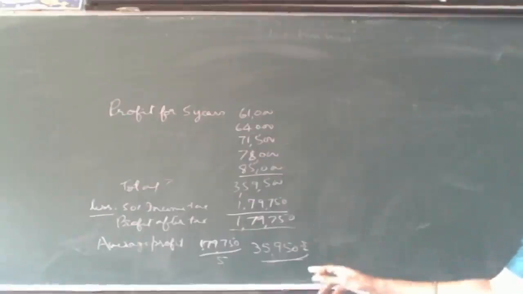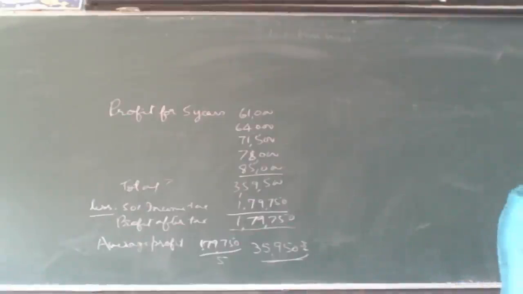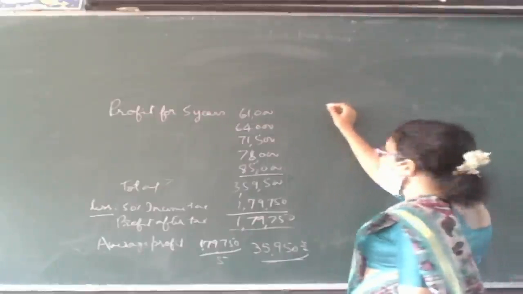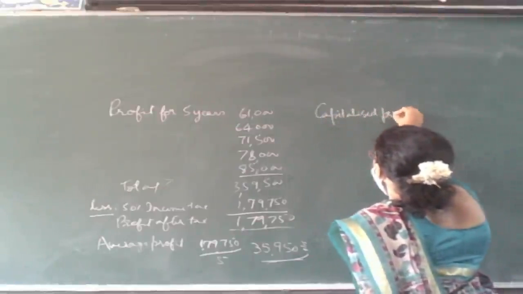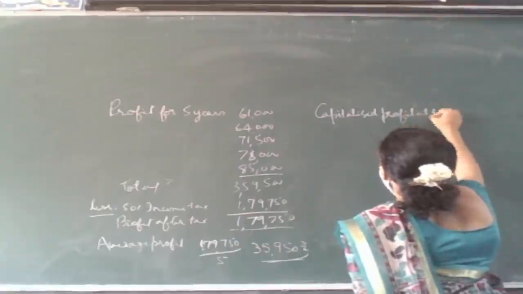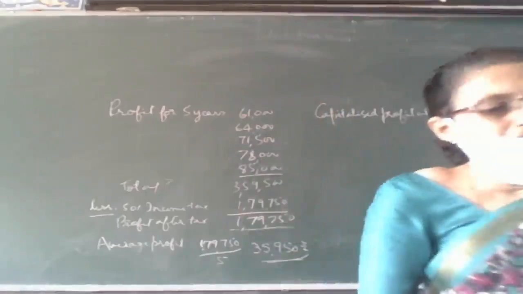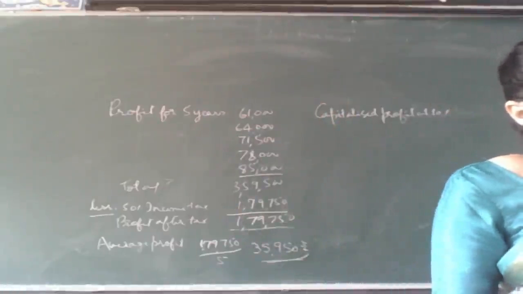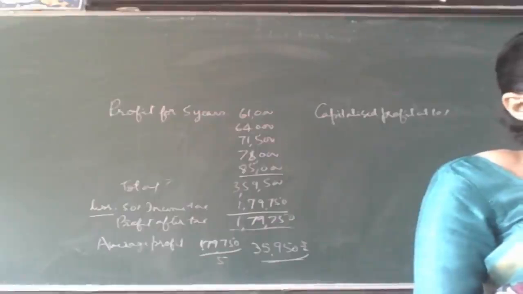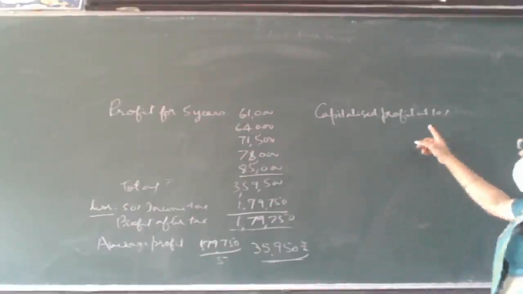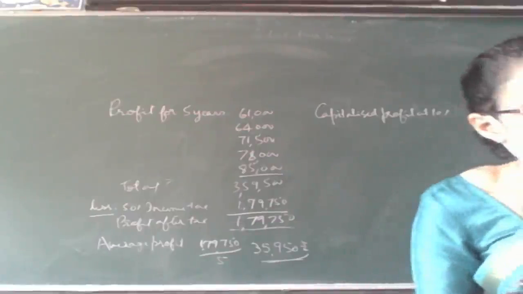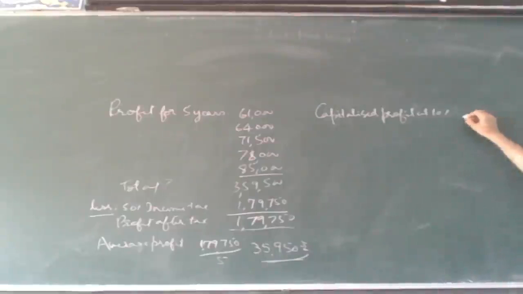Here it is capitalization of average profits method. So you have to capitalize the profit. So capitalized profit at 10%, because it is given dividends for 4 years is 10%, which is reasonable return. So you have to take 10% as a normal rate of return. So capitalized profit will be average profit divided by normal rate of return.